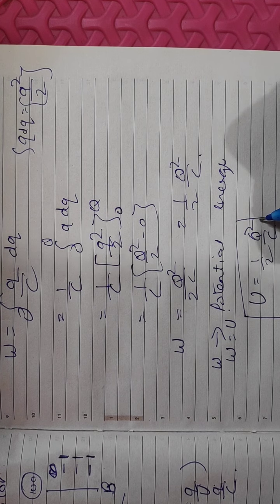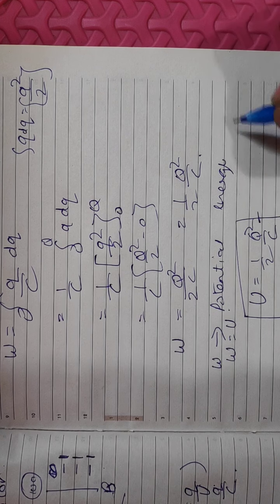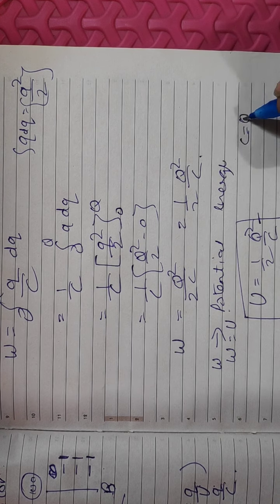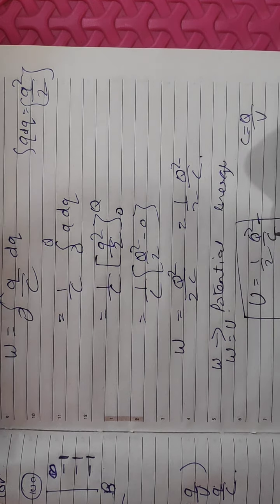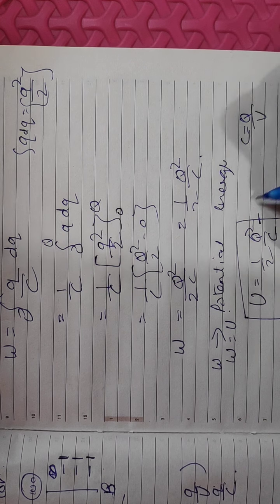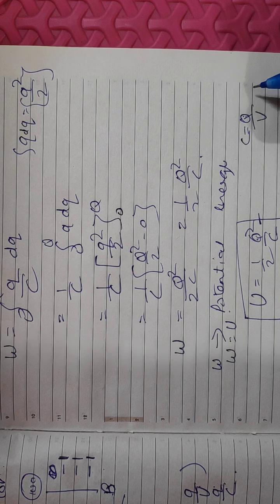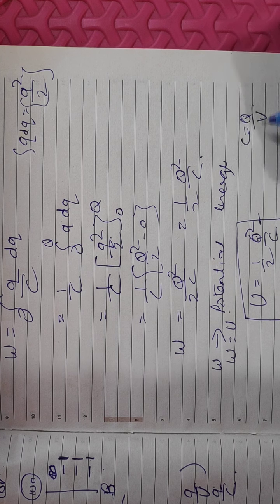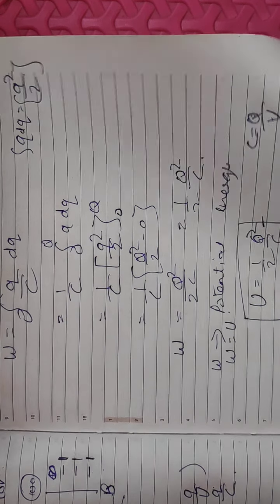Now if you want to write this in another form, you can do two things. C is equal to Q by V. You can either substitute the value of Q or substitute the value of C to find it in different manners. Suppose we substitute the value of Q over here. Q will be equal to CV. I'll do it on another page.